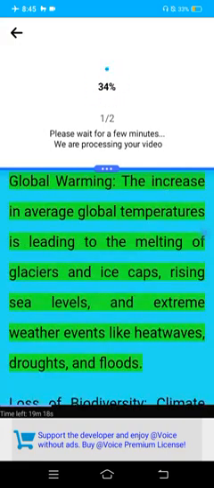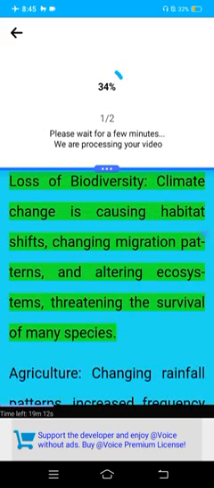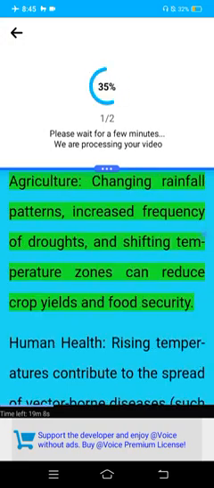Impact of climate change. Global warming: the increase in average global temperatures leading to melting of glaciers and ice caps, rising sea levels, and extreme weather events like heat waves, droughts, and floods. Loss of biodiversity: climate change is causing habitat shifts, changing migration patterns, and altering ecosystems, threatening the survival of many species. Agriculture: changing rainfall patterns, increased frequency of droughts, and shifting temperature zones can reduce crop yields and food security.